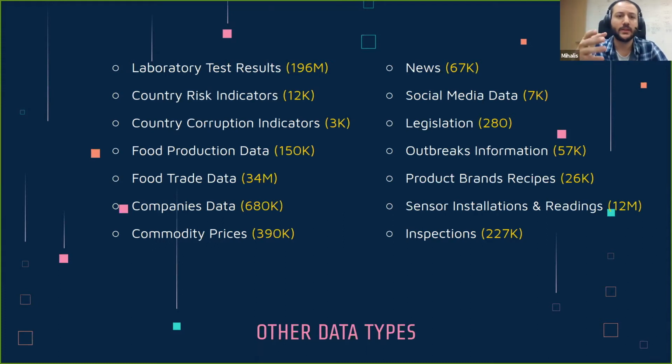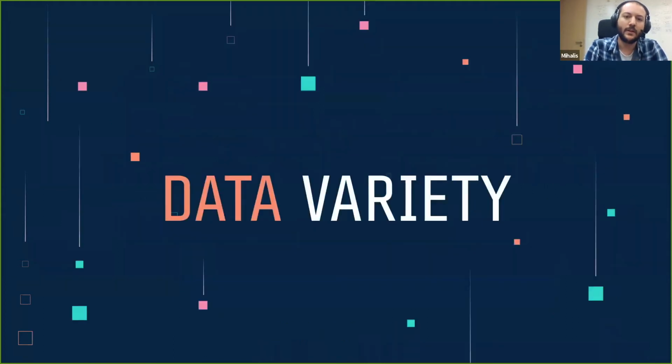For instance, as you can see, the laboratory testing results that we've integrated so far number roughly 200 million. Trade data is also a huge data set that's constantly announced. But then again, the inspection data, for instance, or the social media news also play an important role. So at this step, we have identified more data, and some of this data is text, but there are also others that are numeric data. We have identified trade data, for instance.